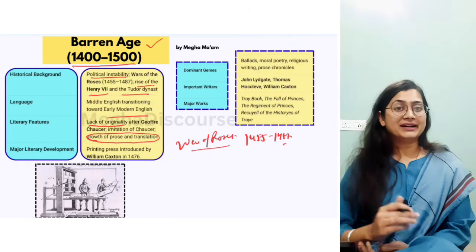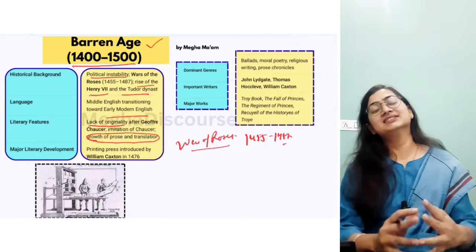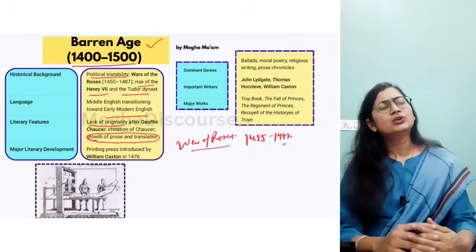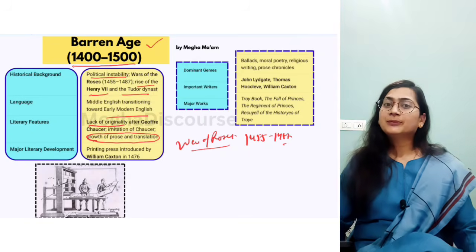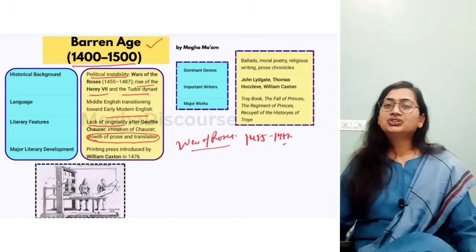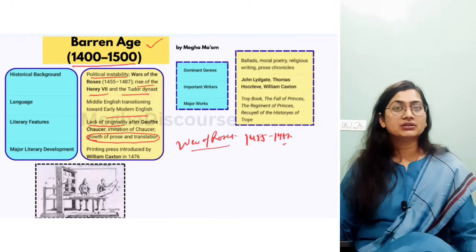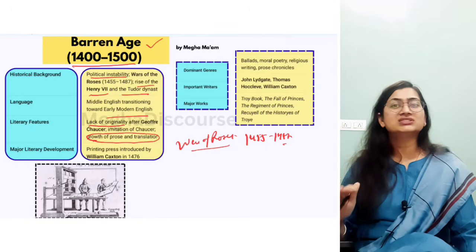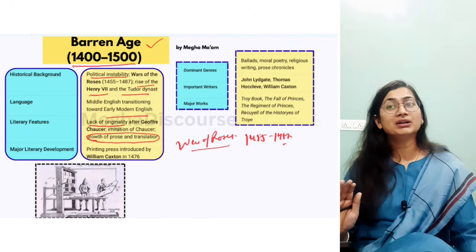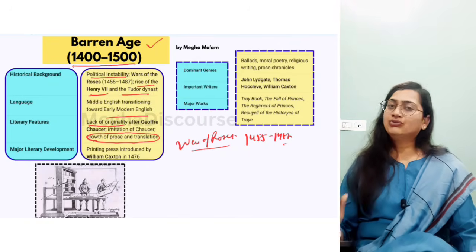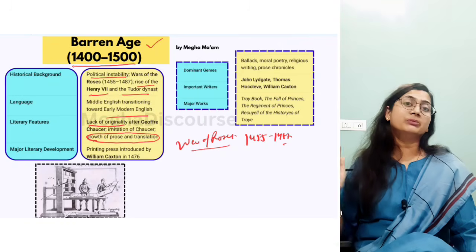Now the printing press came here. The printing press is from William Caxton in 1476. Now what is the impact of printing here? If printing came, then literature is meant for common people. Before the printing press, literature was costly because it was handwritten. How many copies can you write? So it was costly and it was limited. But after the printing press, it was no longer so costly. Yes, costly, but it was meant for everyone. Now everyone can purchase the book and read that book. So this is the good thing about the printing press.